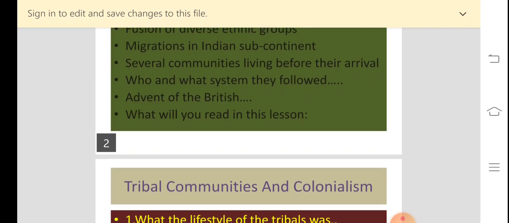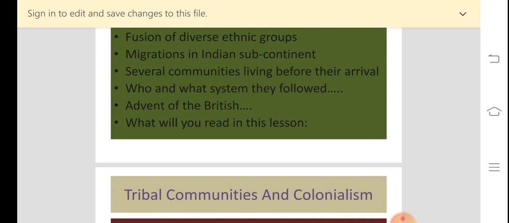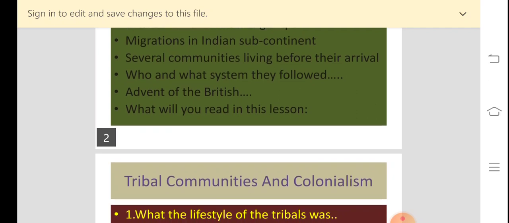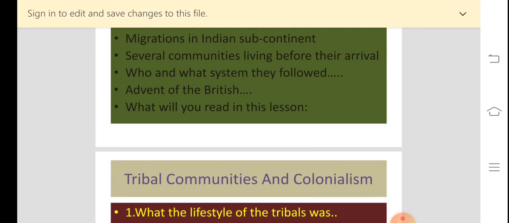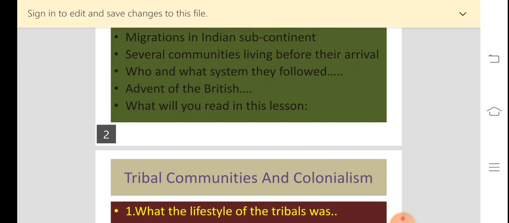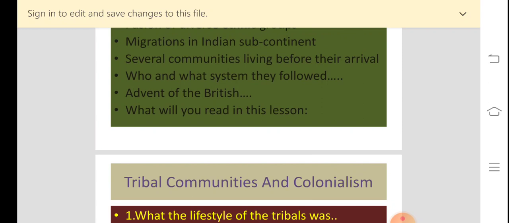Okay, now what happened? This situation underwent a dynamic change with the advent of the British. Because what is the theme, students, of this chapter? The effect of British rule, of colonialism, on the tribal communities. So we have seen what kind of system they were having, where they were living. Now when the Britishers arrived, what was the effect of their advent on the tribal communities? The situation, as I told you, underwent a dynamic change.